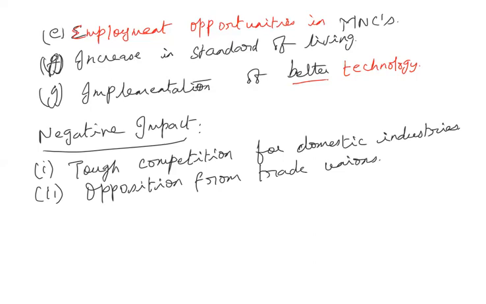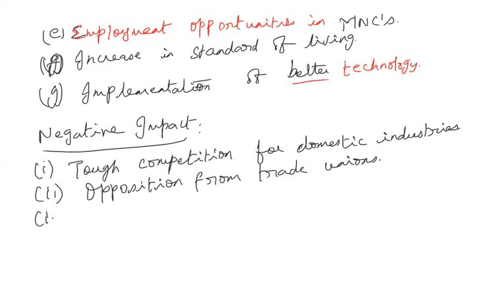So trade unions fight for better conditions for the workers, better working conditions, better wages, all those things. Now if the public sector role is decreased, if it is handed over to the private sector, then the workers will not have that much security, isn't it? So all these trade unions are opposing this privatization.